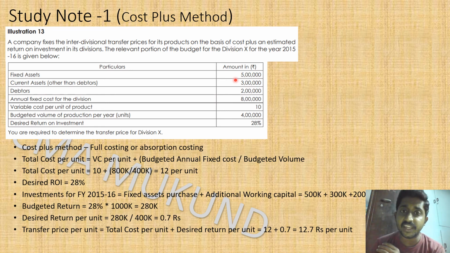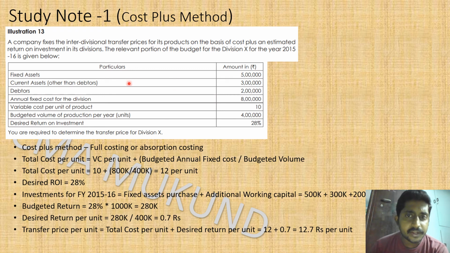So your working capital is going to go up by 5 lakhs. That is budgeted, along with an increase of fixed assets of 5 lakhs, which means your company is planning to buy some 5 lakhs of fixed assets for the next financial year as per the budget. So total investment put together is 10 lakhs. That's what I have given here: fixed asset purchase plus additional working capital, which is 5 lakhs plus 3 lakhs plus 2 lakhs, totaling 10 lakh rupees.